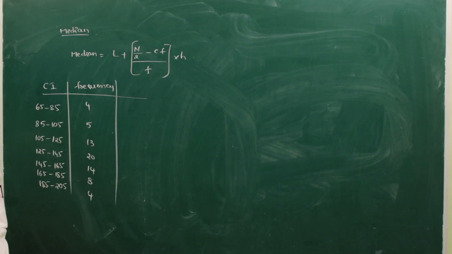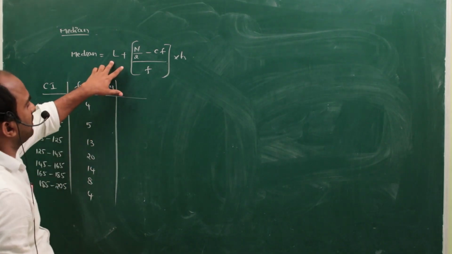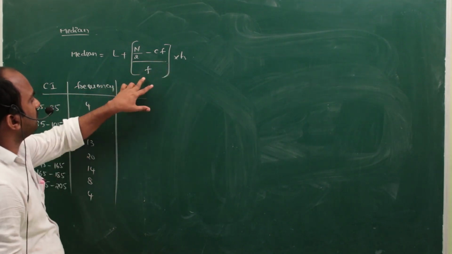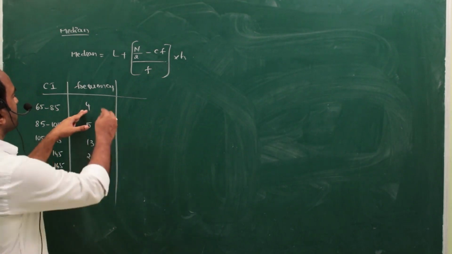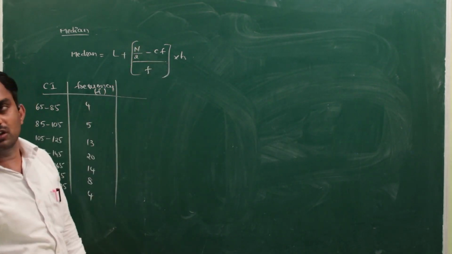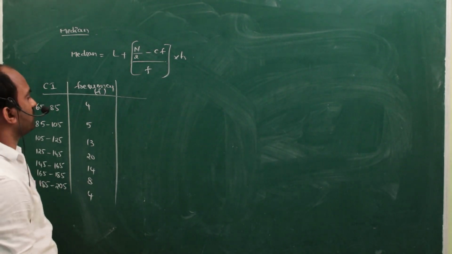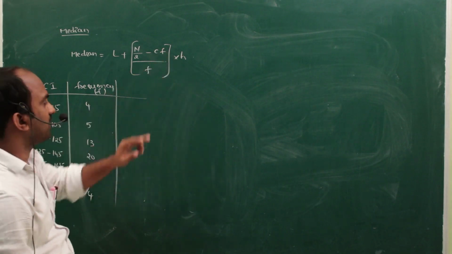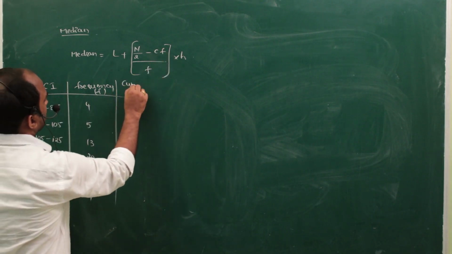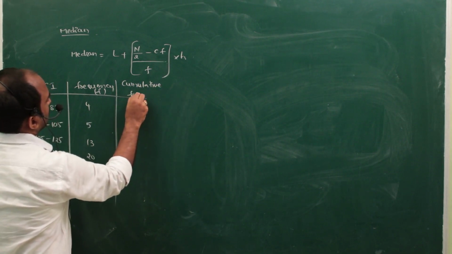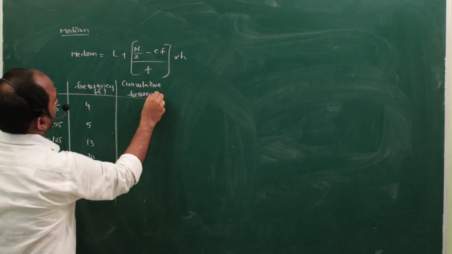Now for this data you want to find the median. Median means the formula L plus (n by 2 minus CF) by F into H. Here F is the frequency. CF is the cumulative frequency of the preceding class of the median class, and here the unknown is CF. First you have to find out CF, which is the cumulative frequency.